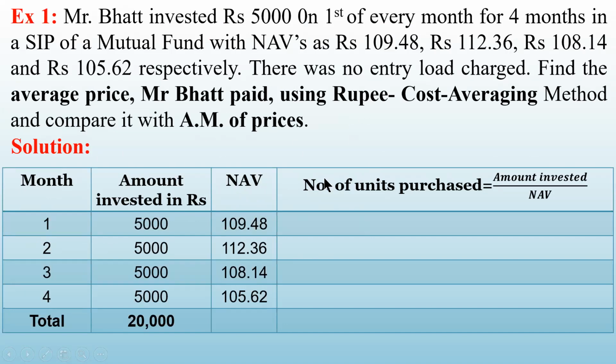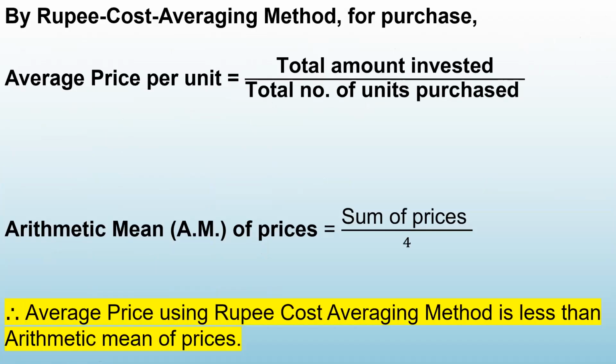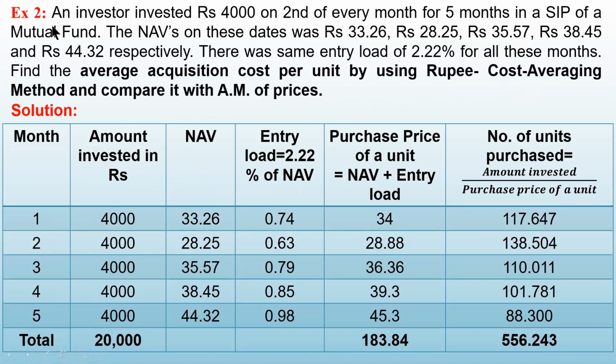Then we saw how to calculate the average price by the rupee cost averaging method and how to compare it with the arithmetic mean of prices. So this we have already done. So I'm going to take the second problem. Read the question.